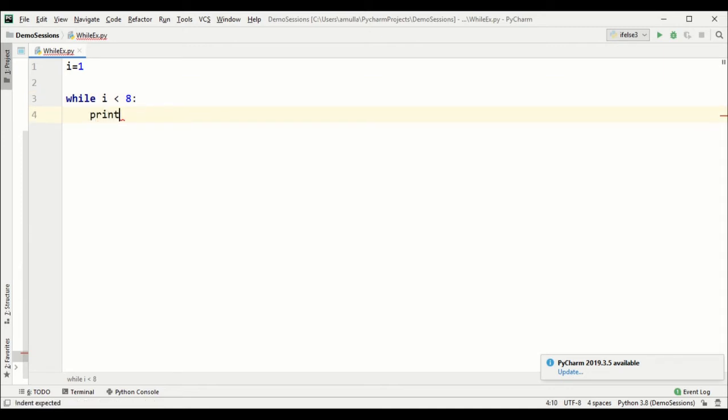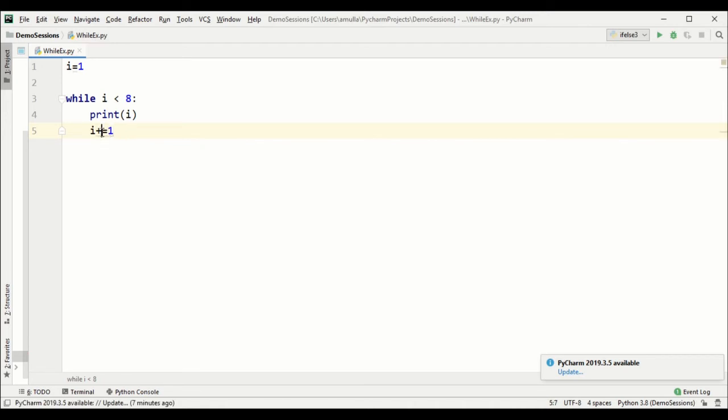Okay, then we have to print the number, like print I. Correct. So this will be printing till I is less than 8. So here initially we have set I to be 1. So 1 is less than 8, then print 1. It will be printing 1. Then next again we have to set I to be 2, right? We have to increment the value of I. So we do it by I plus equals to 1.